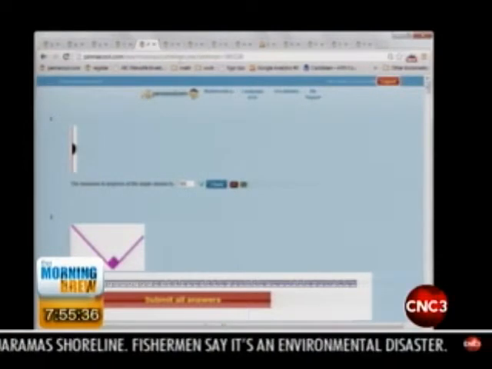Once the answer goes in, you would then hit check, and immediately the answer is corrected. Now, if you compare that with doing homework in a copybook, when do you know whether your answer is right or wrong? If the answer is wrong, and if we go to the next slide, you'll see it then says try again. So not only do you know it's wrong, but you can also try it again.